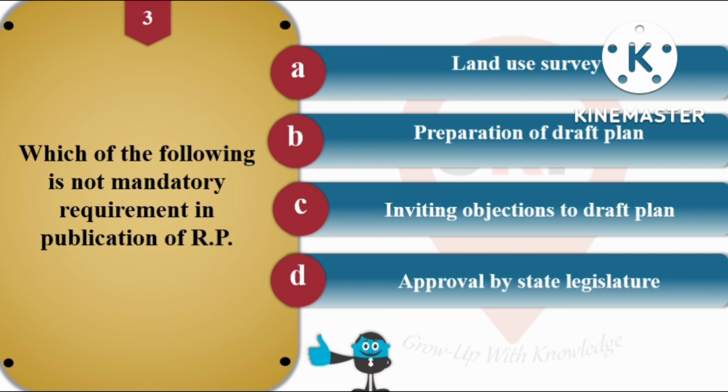As we are publishing the regional plan, there is no need for approval by state legislature or state government. After clearing the objections and modifying the regional plan, then we have to take approval by state legislature. So that's why our answer is option D, that is approval by state legislature is not required while publishing the regional plan.